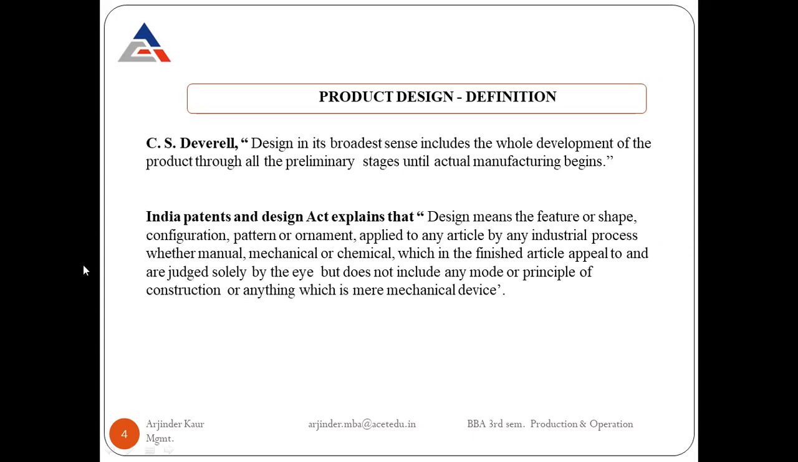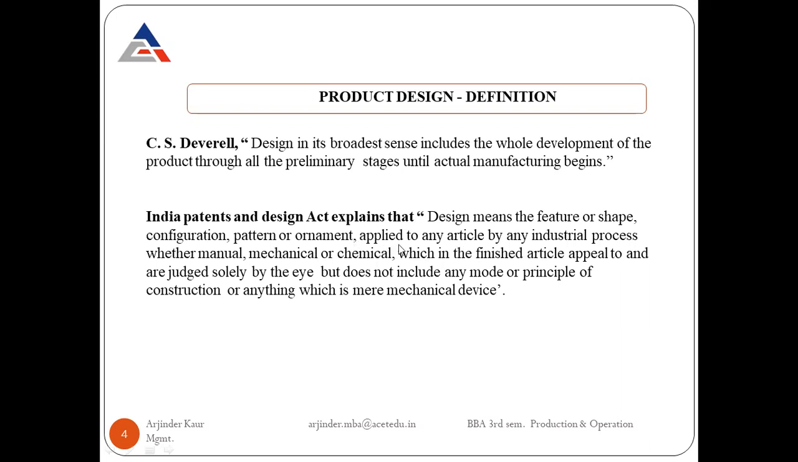So design basically means how a particular product will look like. That means what will be the shape, what will be the different features, what will be the configuration of the total, means the final product. Ornament basically deals with the aesthetic appeal. So the final look, means how we basically make a particular product attractive. That is the ornament way.